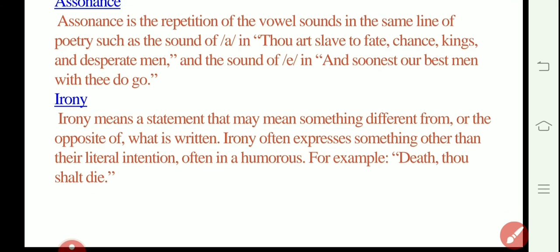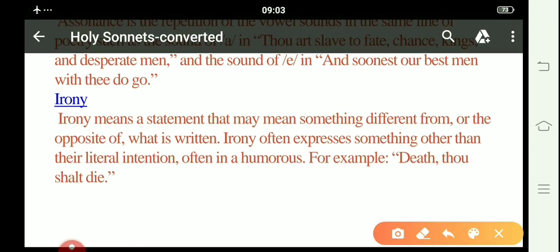Now he also used irony in this particular poem, where irony means a statement that may mean something different from, or the opposite of, what is written. So here the irony is that whatever is written in this sonnet is just the opposite of what is real. So irony often expresses something other than the literal intention. So irony is also the opposite of the literal meaning, often in a humorous way.